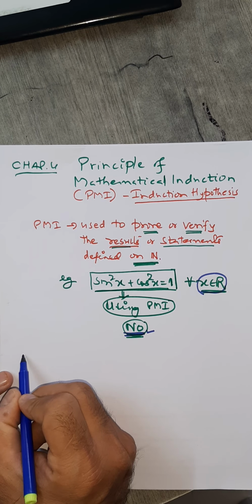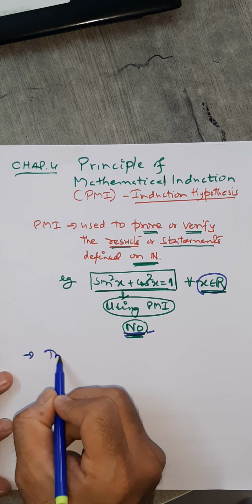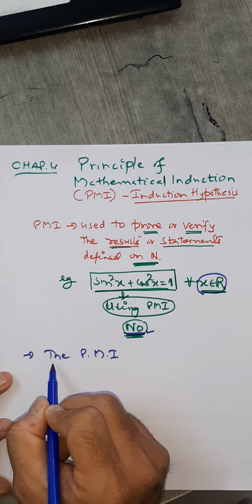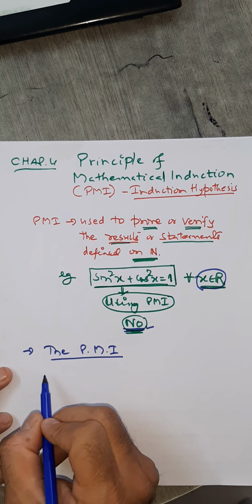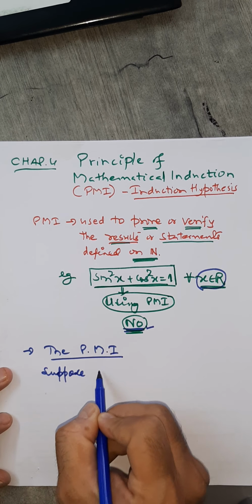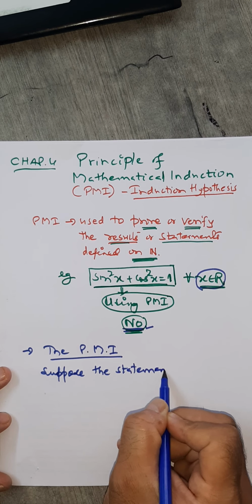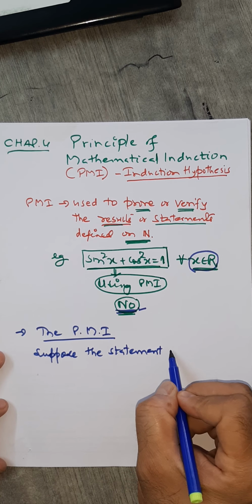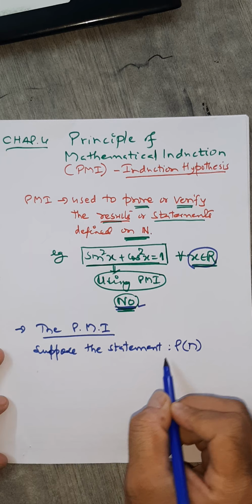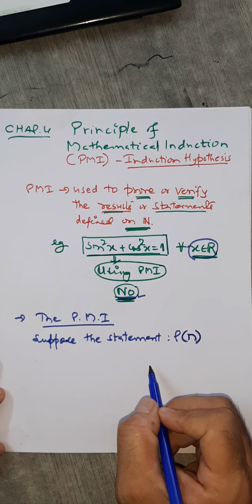So what is PMI? In the principle of mathematical induction, PMI, what we do here is we take a statement defined on natural numbers as P of n.